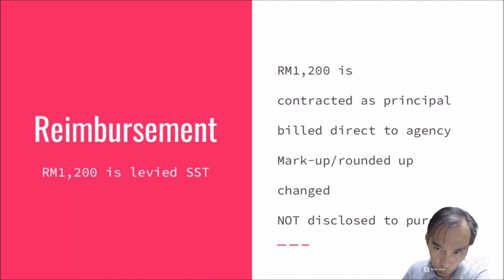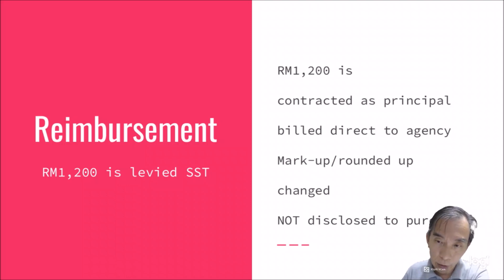You are contracted as a principal, you call the shots, you bill everything directly. That means the cleaner bills your company, the agency pays the cleaner first, and that is where you calculate, make sure you don't lose money, you mark up or round up, and you also make decisions on how to do it.